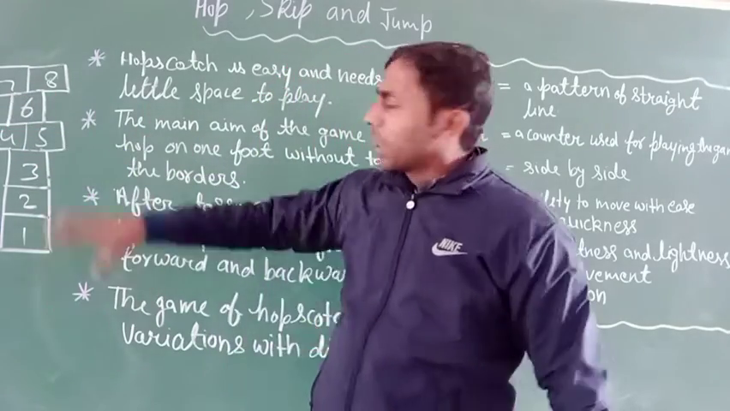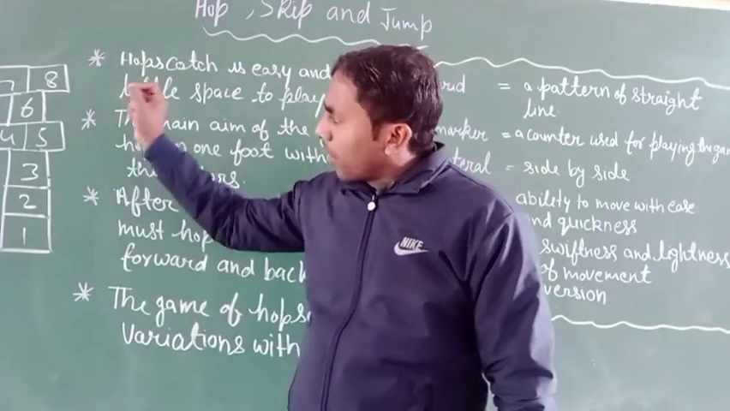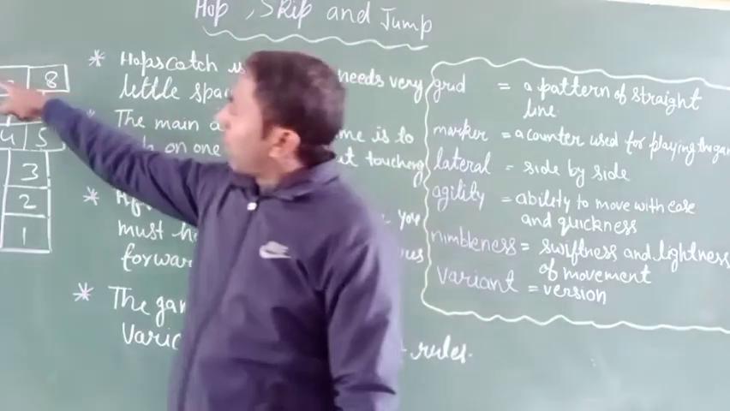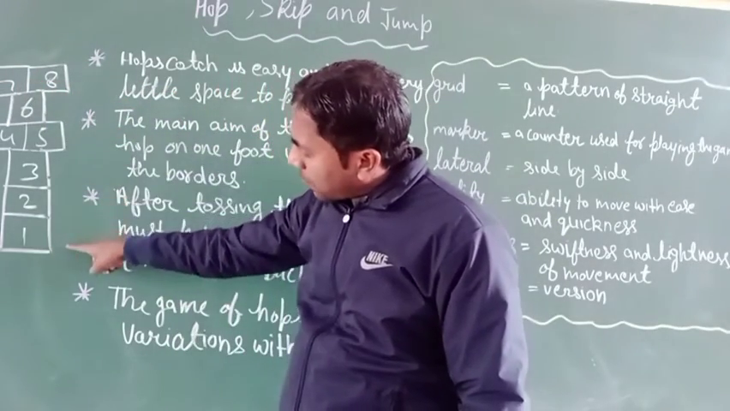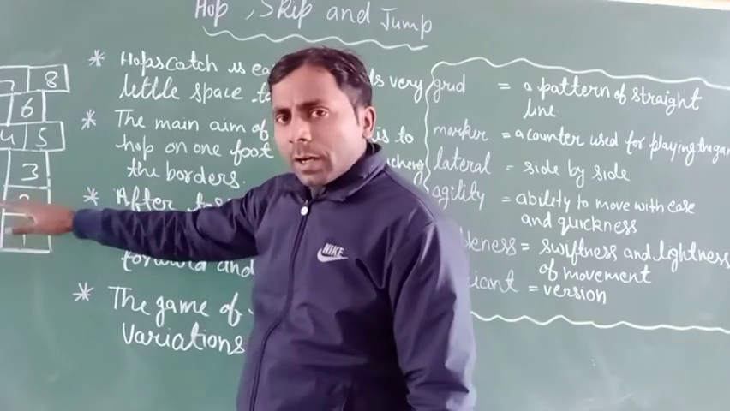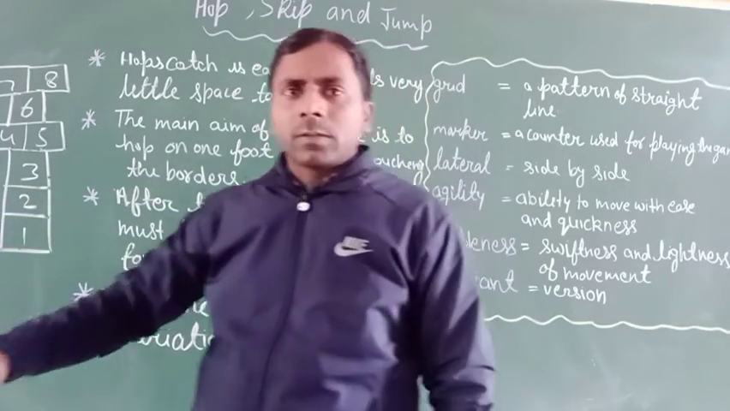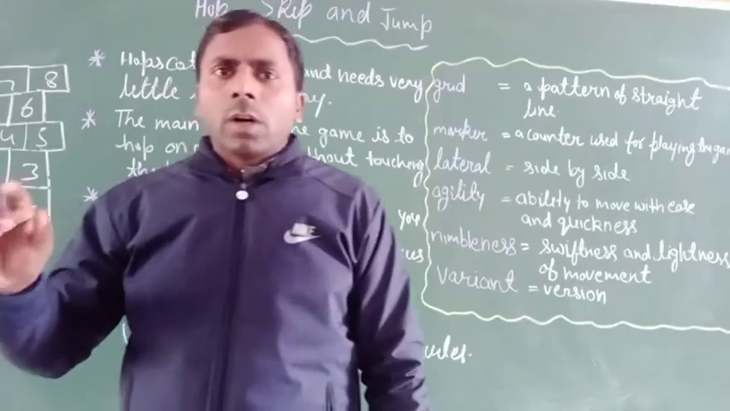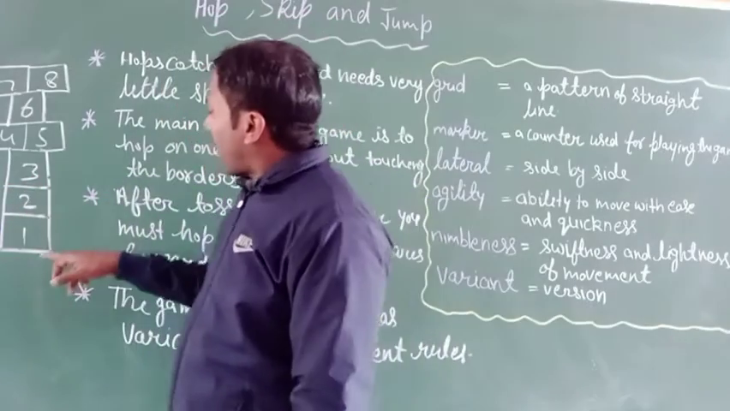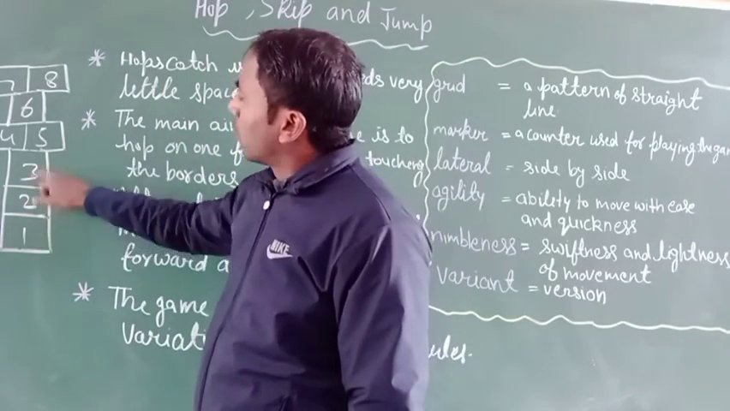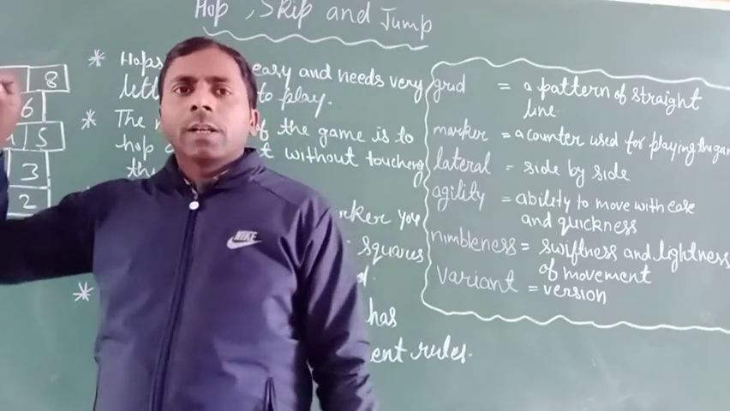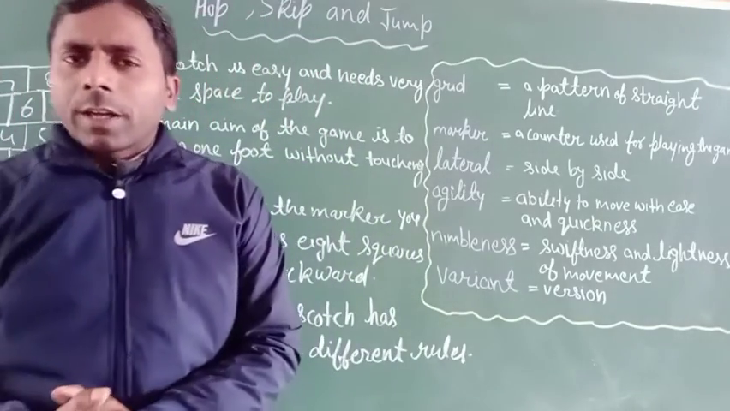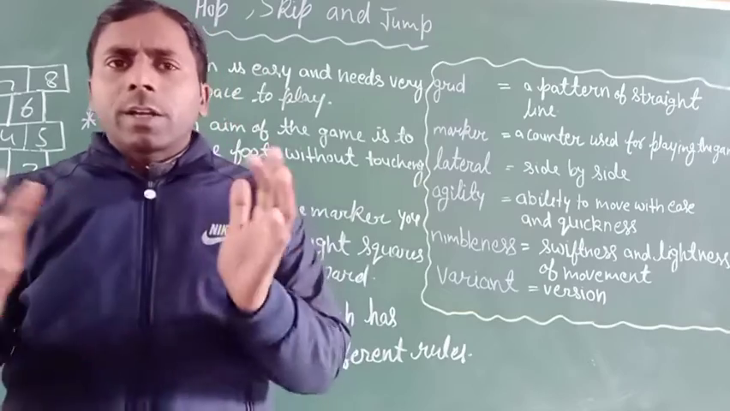Okay, it is the image of the game, and you have to use the chalk and draw this shape or this design on any surface. Okay, and you also number the squares 1 2 3 4 5 6 7 8. Okay, there are 8 squares in this shape or in this design.